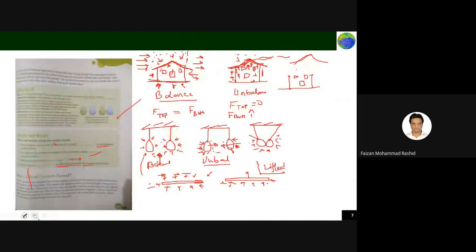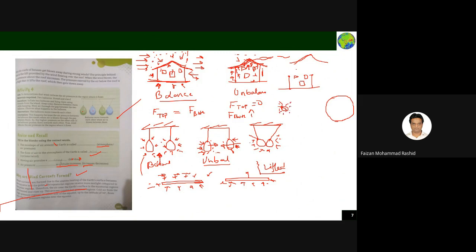Why are wind currents formed? Wind currents are formed due to the uneven heating of the Earth's surface between the equator and the poles. The equator region receives more sunlight compared to the polar region, so the air at the surface in the equatorial region gets heated up. This is a very good thing actually. What they have said: our Earth is like this, and the Sun is somewhere here.